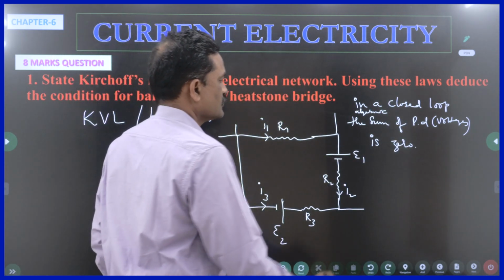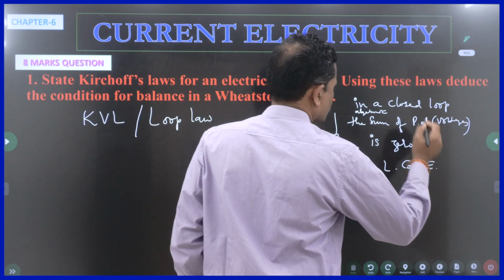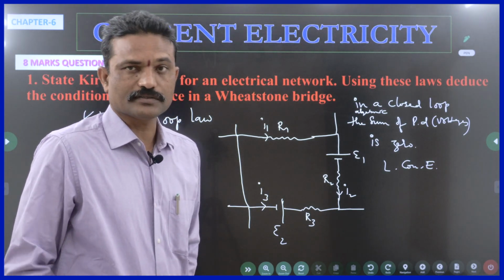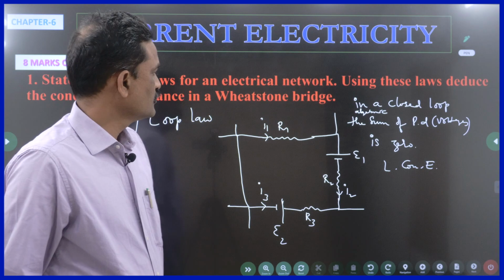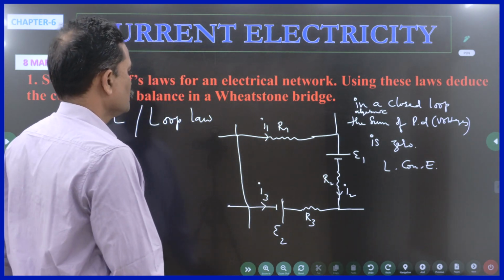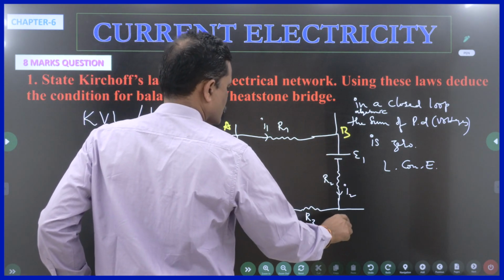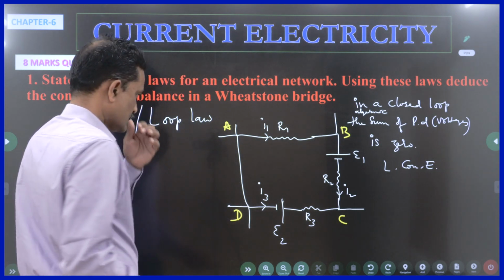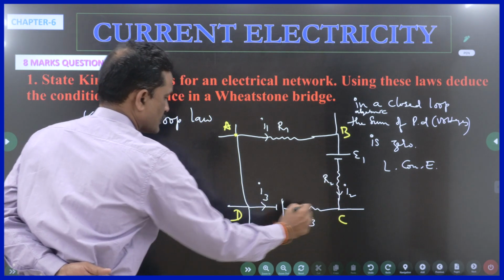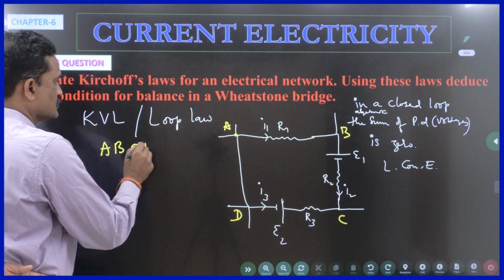So Kirchhoff's voltage law is nothing but the law of conservation of energy. Energy remains the same. You cannot create it and you cannot destroy it. Right. How to write the equation for this? In a loop, let us say this is A, this is B, this is C, this is D. I am starting at A, going like this and coming back to A. So for me, the closed loop is A, B, C, D, A.